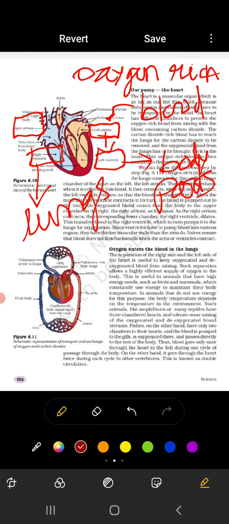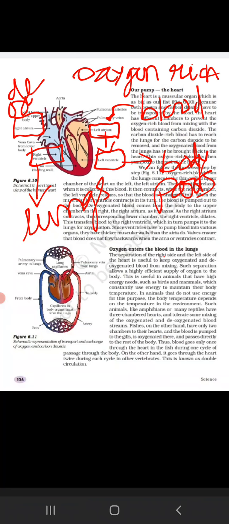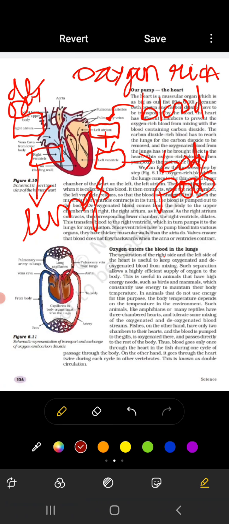Guys, do you understand? Deoxygenated blood or impure blood comes to the right atrium, there it is transported to the right ventricle, then it goes to the lungs for purification. Okay, these will be the two cycles. First cycle for the oxygenated blood and second cycle for the deoxygenated blood.